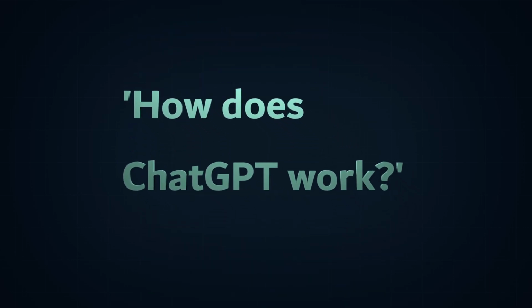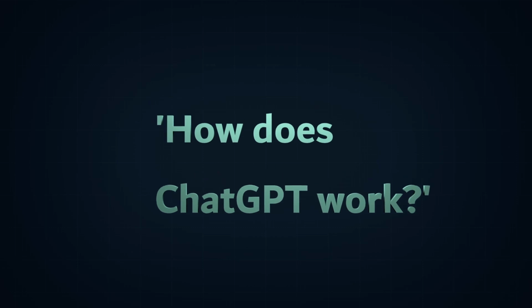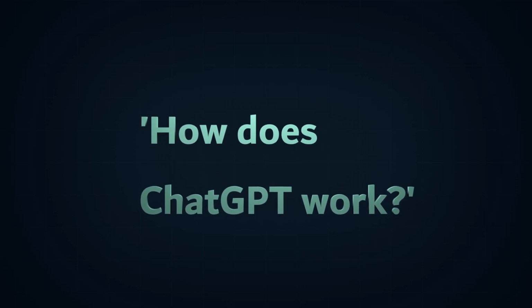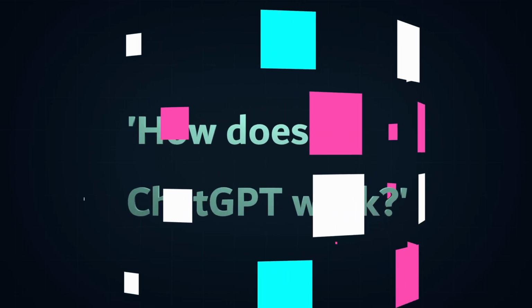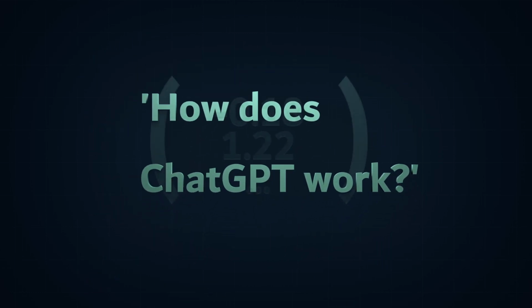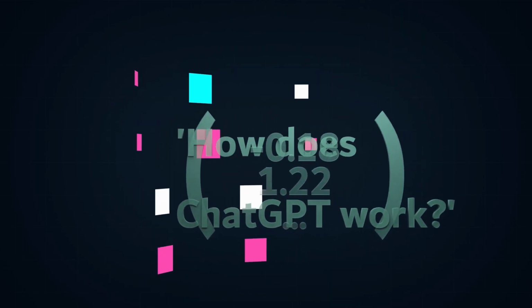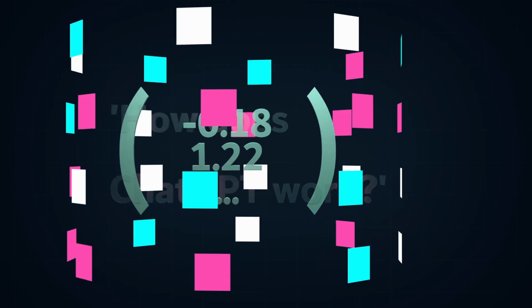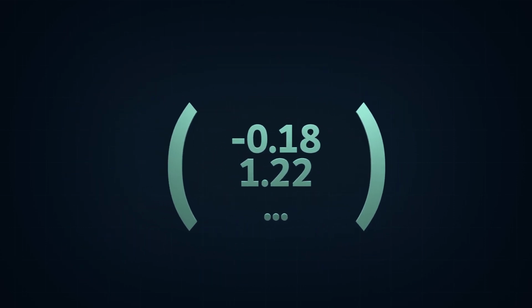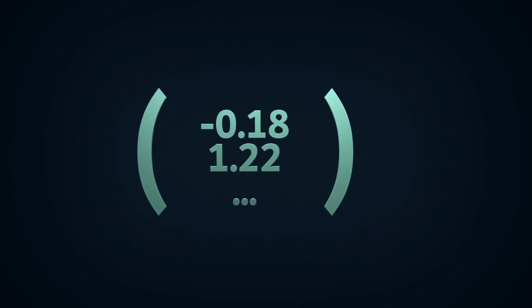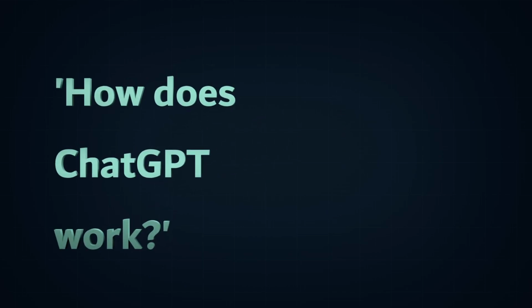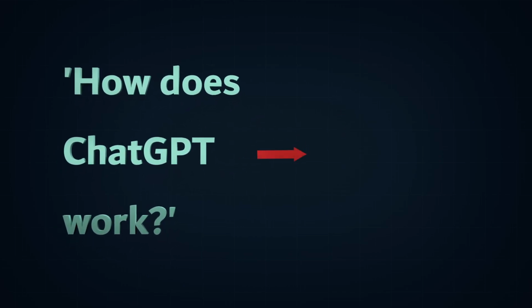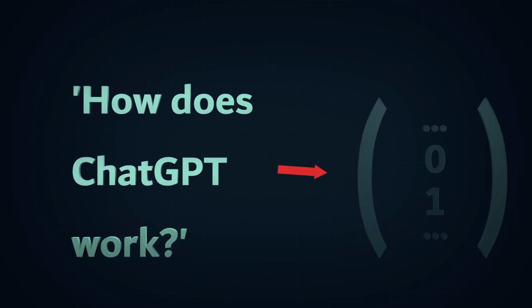To clarify, this sequence of vectors contains exactly the same information as the text prompt we had earlier. It was just converted into a different form, and that data type is a numerical vector. So, our "How does ChatGPT work?" prompt now looks like a good old random looking vector of ones and zeros.